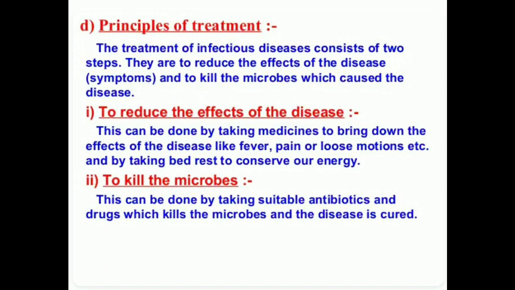But what will happen? This kind of symptom directed treatment will not make the infectious microbe go away, and the disease will not be cured. So for that we need to kill the microbes, right? So how can we kill the microbes? We know that the different microbes include virus, bacteria, fungi or protozoa. And we have studied that each of these groups of organisms will have some essential biochemical life process which is peculiar to that group and not shared with the other groups.